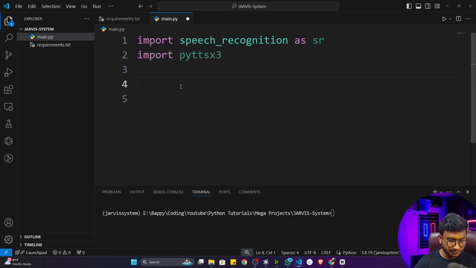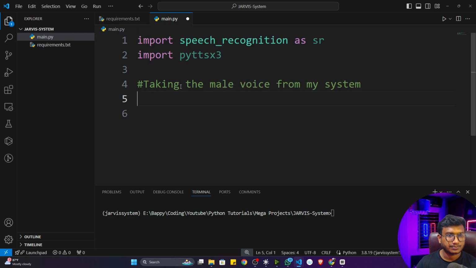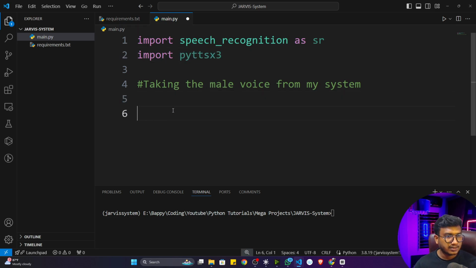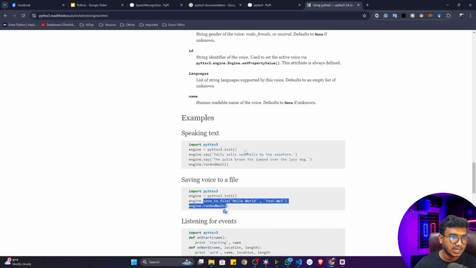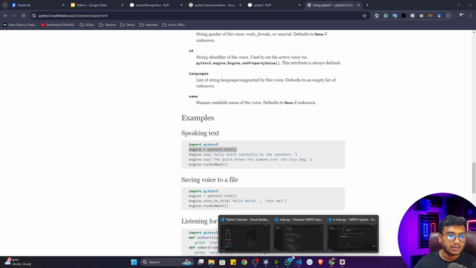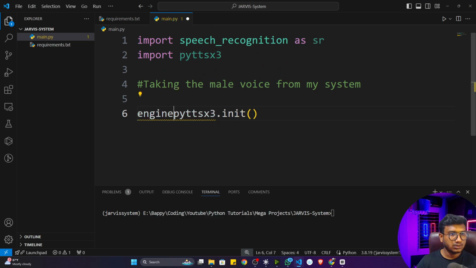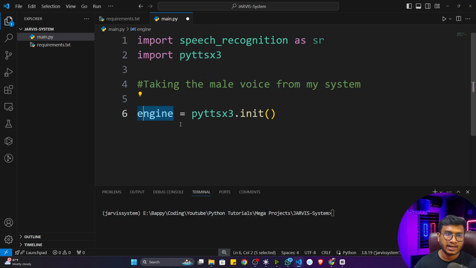For this, first of all, let me comment here. I will be taking the male voice from my system. Now you have to call the pyttsx3 library, and inside that, first of all, you have to initialize it. You can see they are also initializing it, and they are saving this object in a variable called engine. You can give any name, but I've given engine.